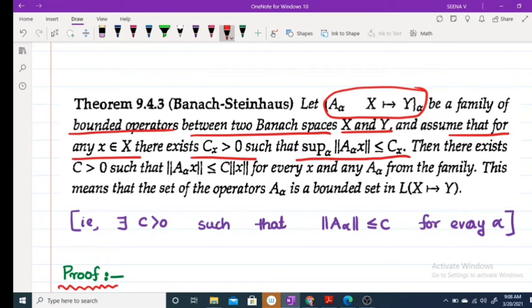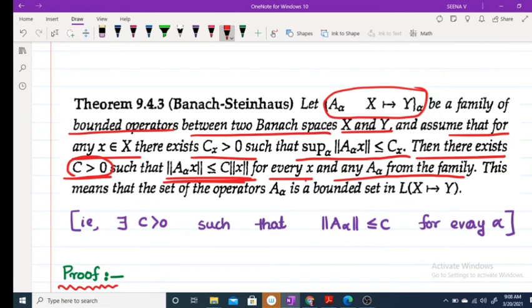Then this theorem says that there exists a C greater than 0 such that norm of A_alpha x is less than or equal to C into norm of x for every x and any A_alpha from the family. So we have to prove there exists a C greater than 0 which satisfies this condition for any x and for any A_alpha from the given family.